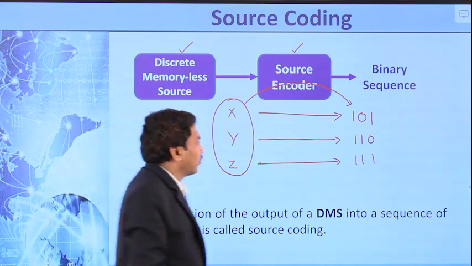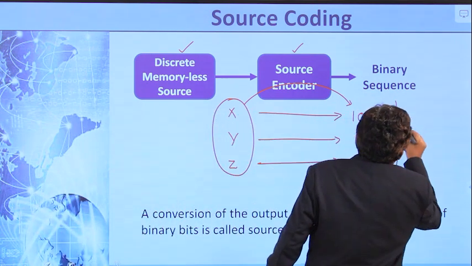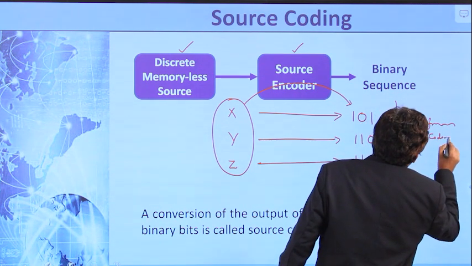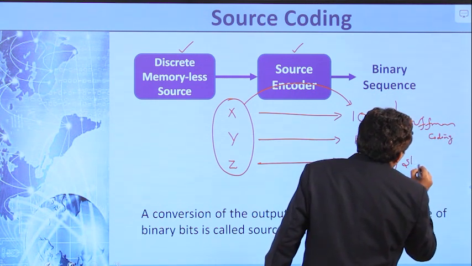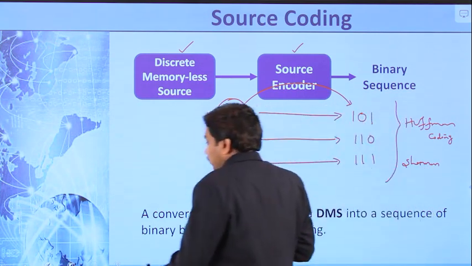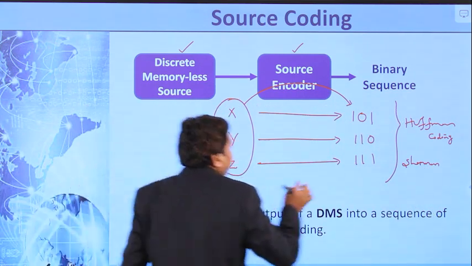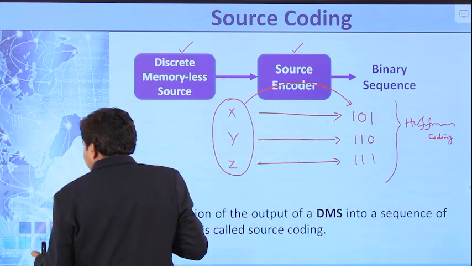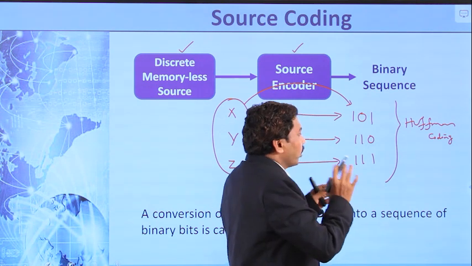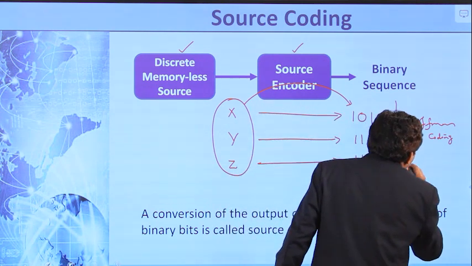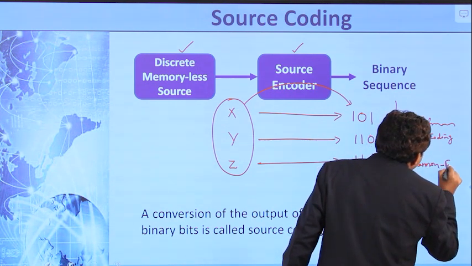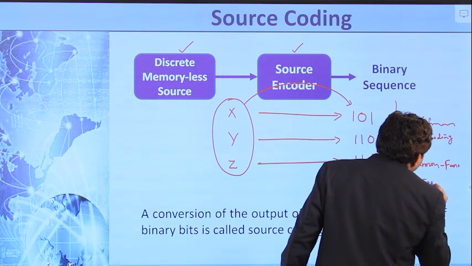For example, Huffman coding algorithm, and second one is Shannon-Fano coding algorithm.